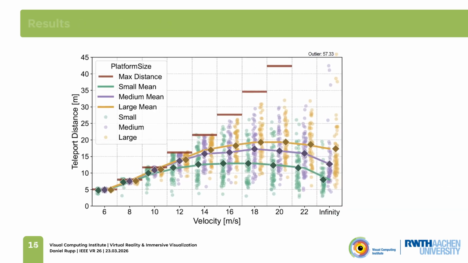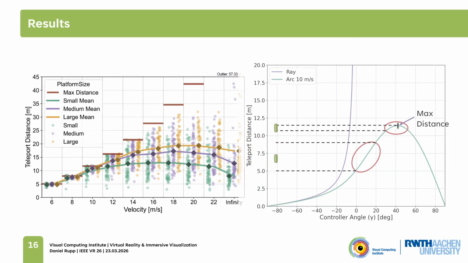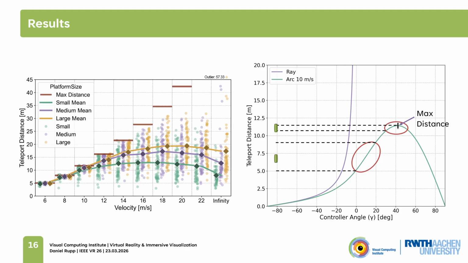In the teleportation distance plot, we also showed these red bars, which indicate the theoretical maximal teleportation distance. And from the angle-distance relationship, we learned that if we teleport farther away from the maximal distance, we are on the steeper side of the curve, which leads to increased jitter and therefore decreased accuracy and subsequently more failed selections.